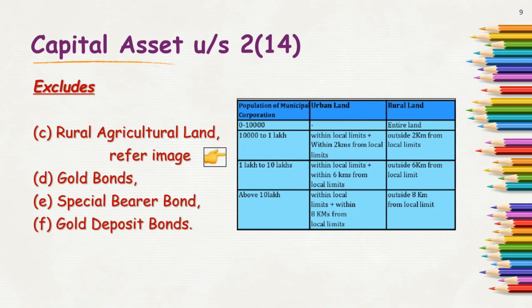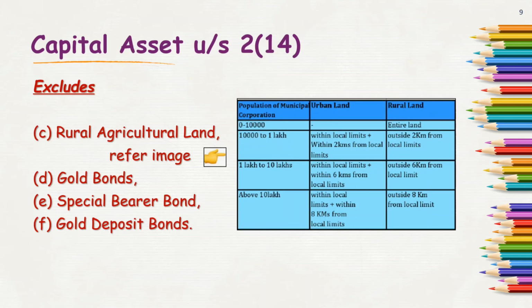When the population in that particular municipal corporation is 1 lakh to 10 lakhs, then the limits to be considered are within local limits plus within 6 kilometers from such local limit. Just now we said that this is the border of our city. Then beyond this 6 kilometers, again a border will be drawn, and whatever land lies after that will be termed as rural land, provided it is not coming under the specified limits of any other municipal corporation.